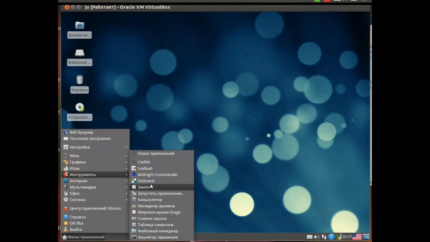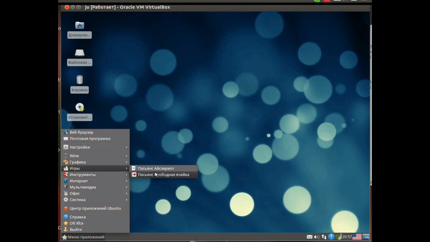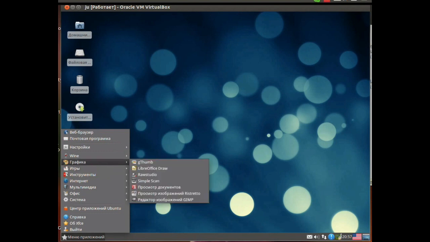I don't play especially, well, I dabble a little in photos, so I put RawStudio here because I shoot RAW. GIMP is such an analog of Photoshop. I will not refer to it as an analog. This is a kind of program of its own, and there is no point in comparing it. Someone says that it is no worse. Someone says that it is worse, that it hurts the eyes. I realized over time that the reasons for my desire to go back to Photoshop were only that I was too lazy to figure it out. I figured out a lot of things, and now I use only GIMP.